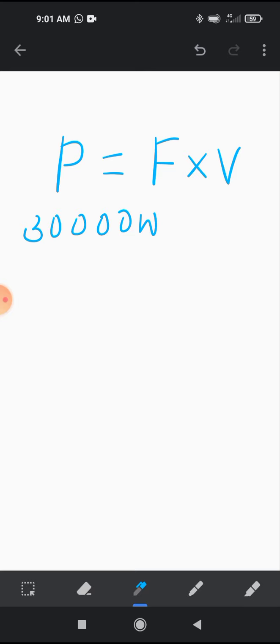Here you have to use the formula: power is equal to force into velocity. Power is given as 30 kilowatt, that means 30,000 watt is the power. Force is given as 30,000 Newton. The values of F and P are given, V you have to find out.